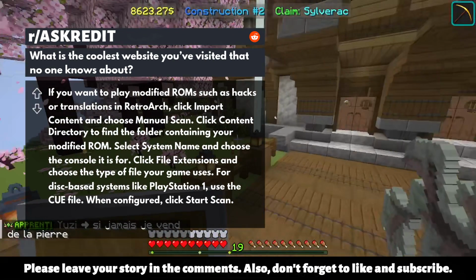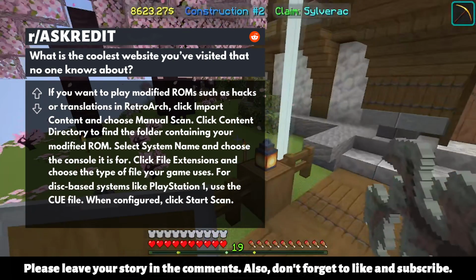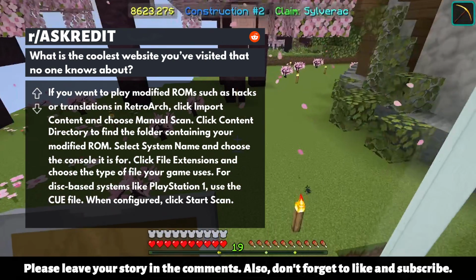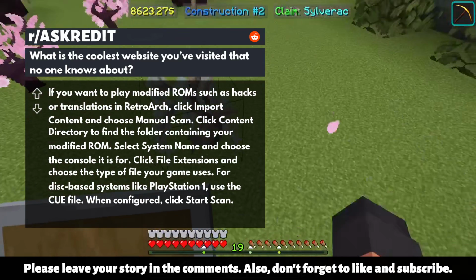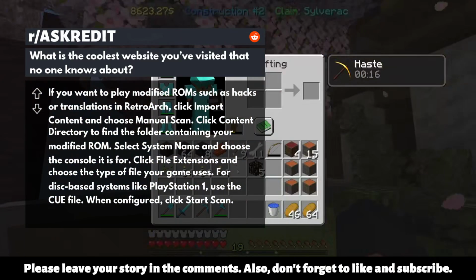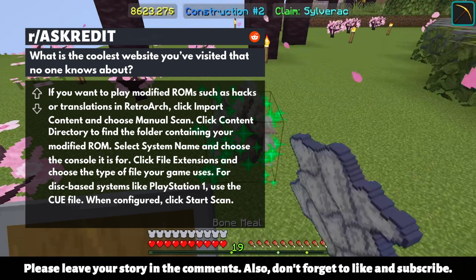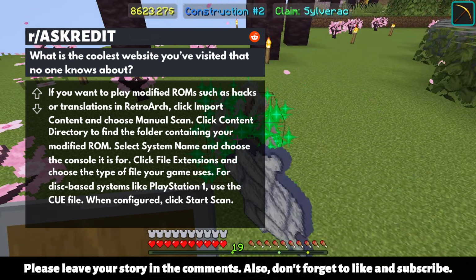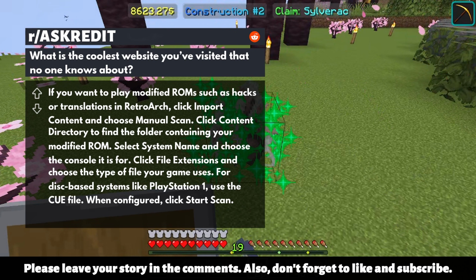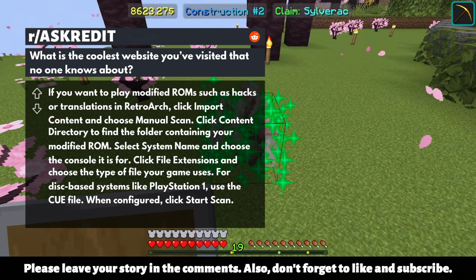If you want to play modified ROMs such as hacks or translations in RetroArch, click Import Content and choose Manual Scan. Click Content Directory to find the folder containing your modified ROM. Select System Name and choose the console it is for. Click File Extensions and choose the type of file your game uses. For disk-based systems like PlayStation 1, use the CUE file. When configured, click Start Scan.